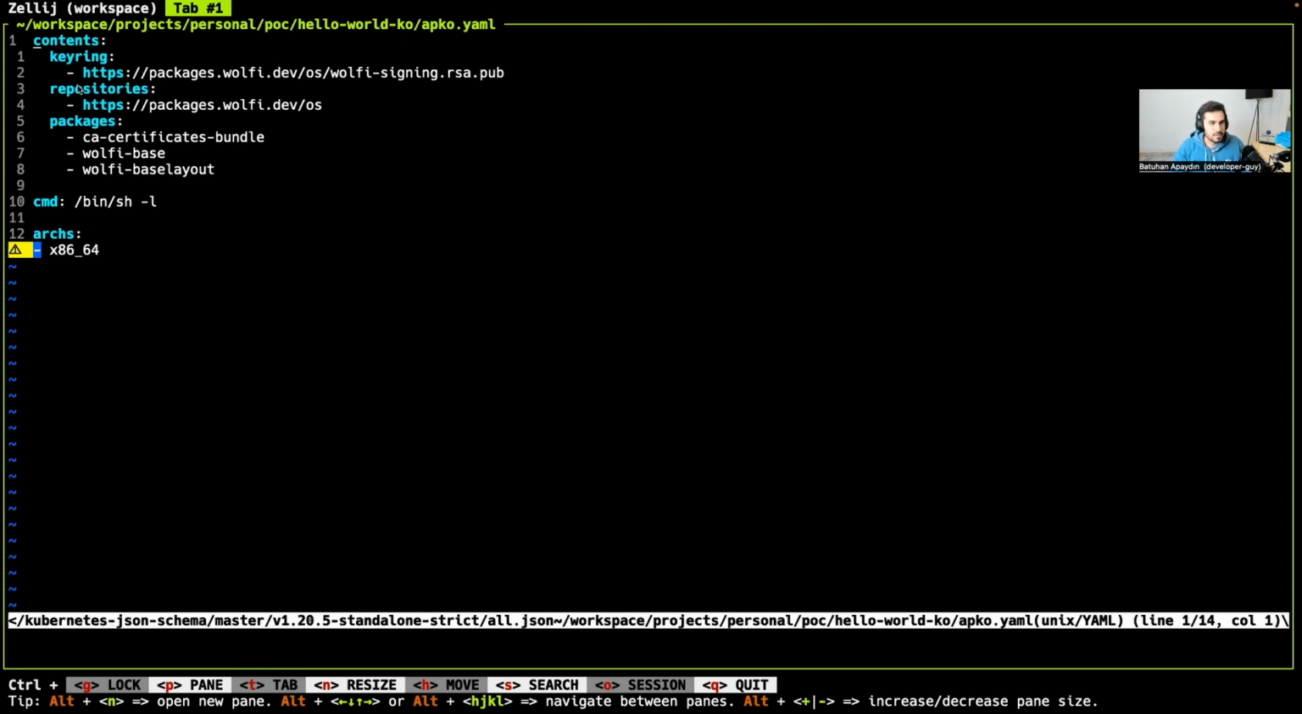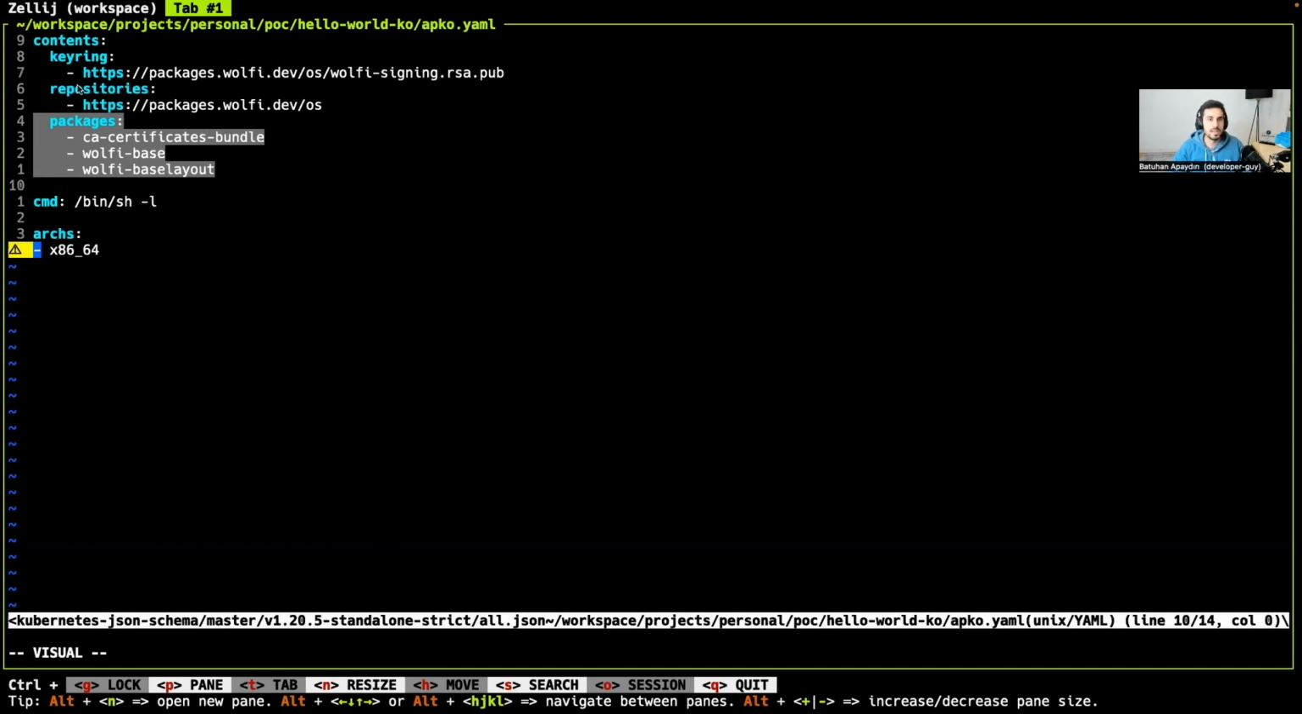This is the apko configuration file, and in that configuration file, we specify some packages here. We are specifying the repository and the keyring to validate these packages. Basically, as you can see, we are using the Wolfi OS package repository. We are not using the official Alpine repository here for these packages. And you can think of the base image as minimal as possible, because as you already see, these packages